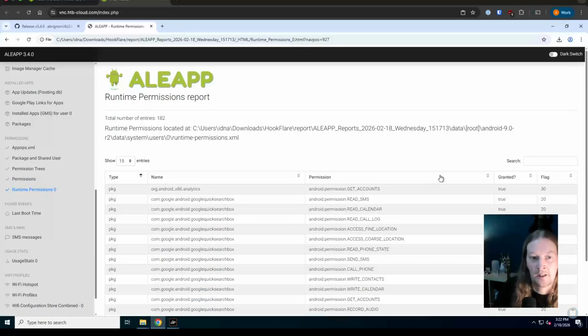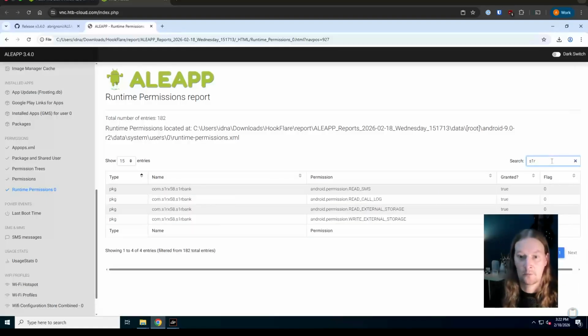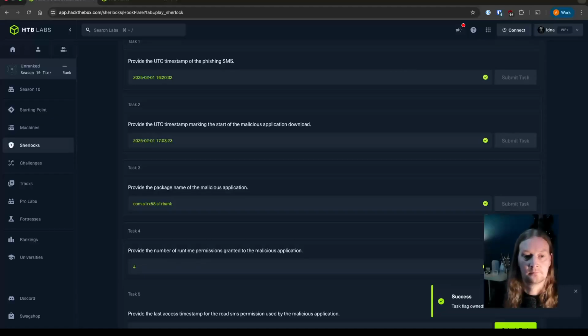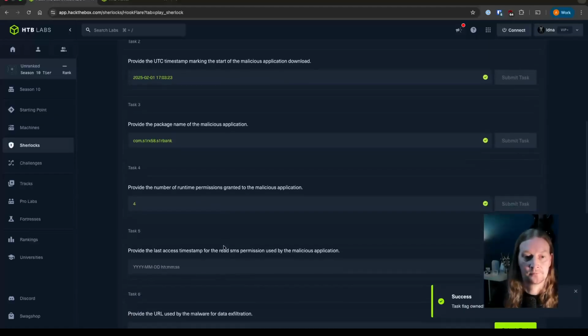And once again, there are a lot of these, but we can filter for the app we are interested in. And we can see it's got read SMS, read call log, read external storage, and write external storage. So there are 4 in total. It's just asking us for the number. So we have got 4. And that is question 4.